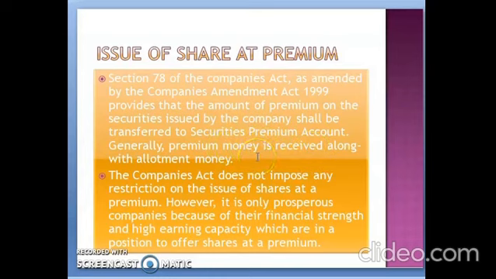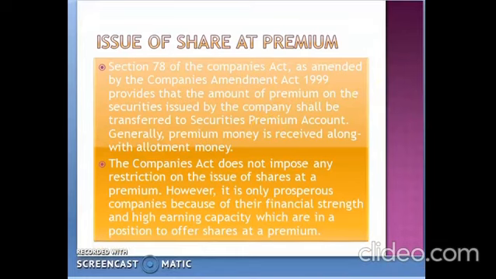That means if the market value of the share is more than the face value of the share, the share is demanded at a premium, that is, the share is called at a premium, and that premium value is generally demanded with the allotment money.